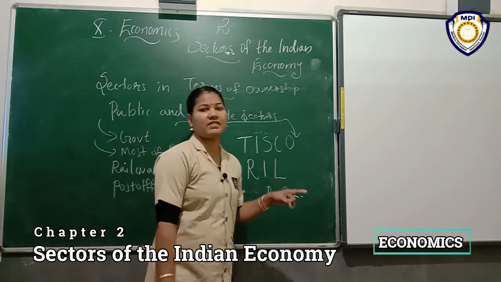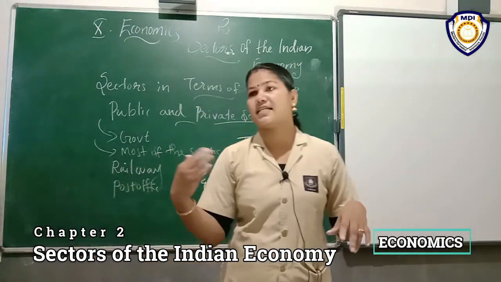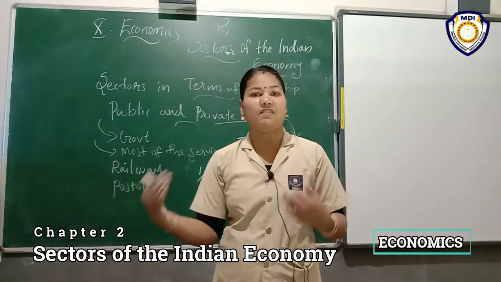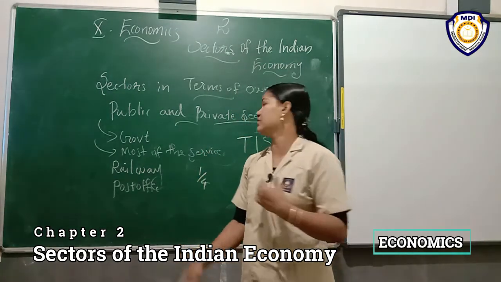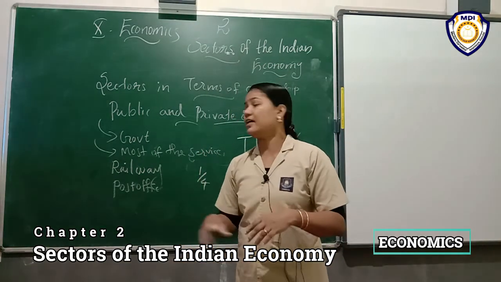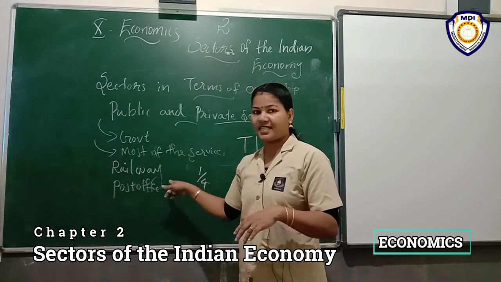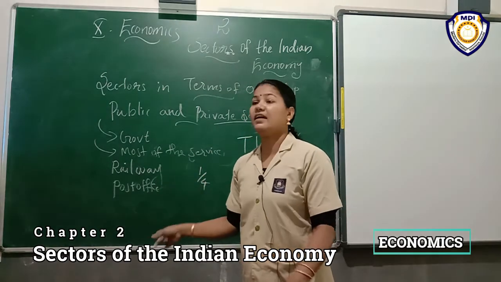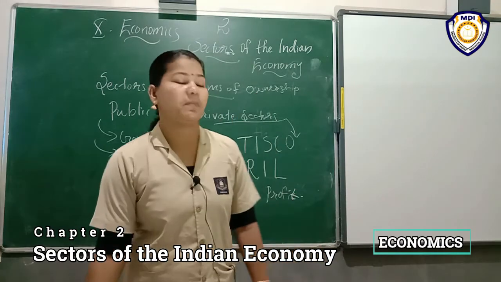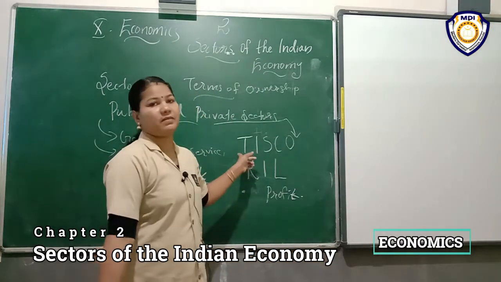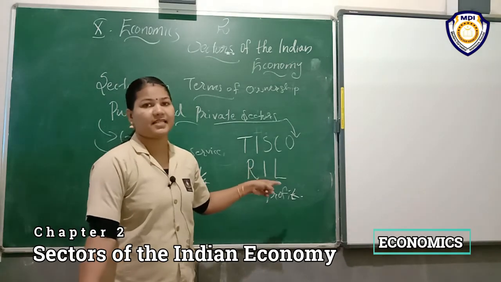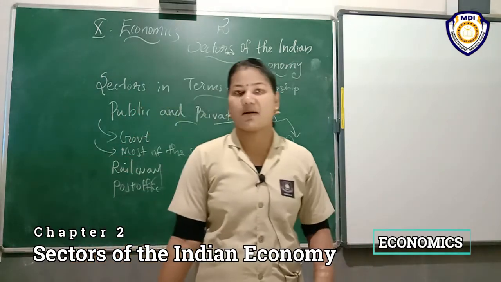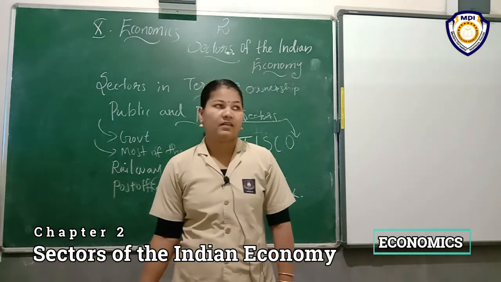Then the private sector: we know that the assets and the services are under private ownership, that means an individual or a group of individuals. That is the private sector. Here are examples of the public sector and the private sector. Railway and post office are examples of the public sector. TISCO, that means Tata Iron and Steel Company, and Reliance Industries Limited, RIL, these are examples of private companies.